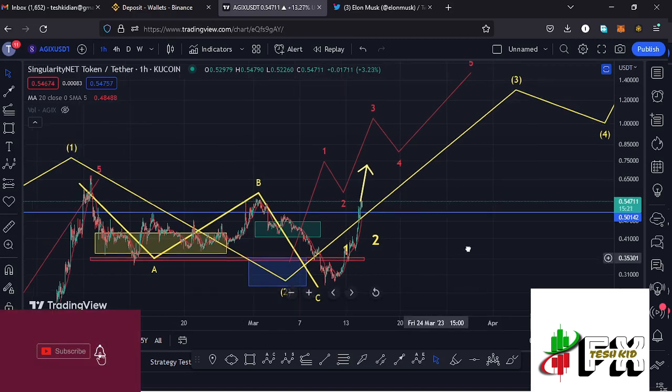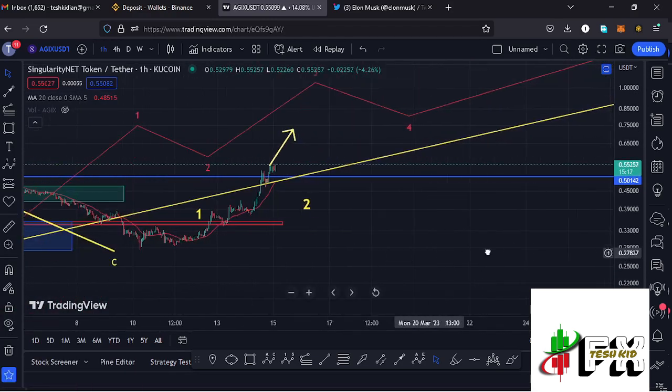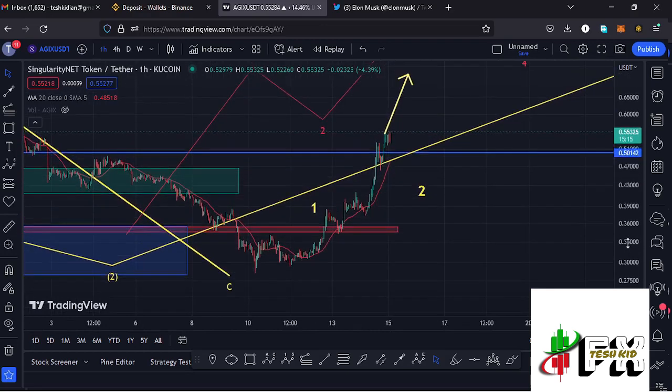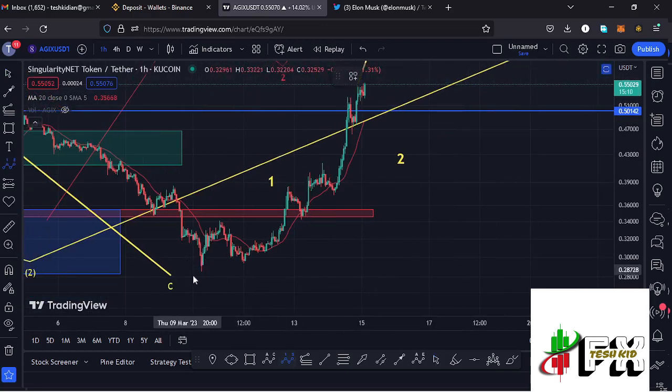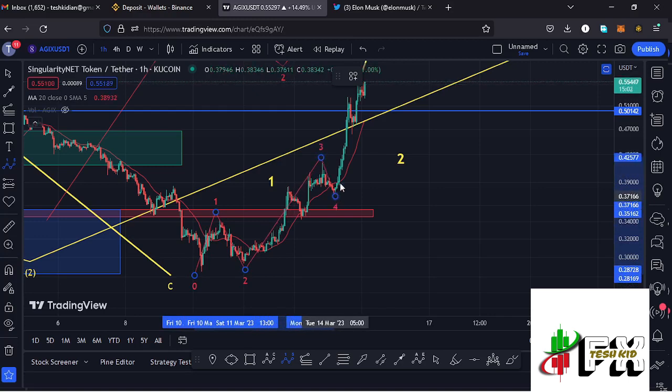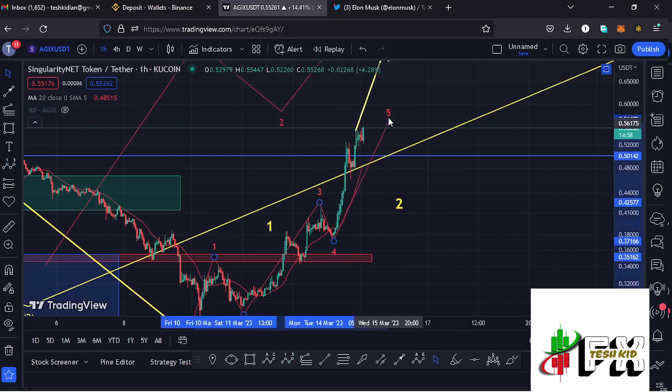And getting back to the microwaves that I'm expecting to see in the formation of that higher Elliott wave count 3 to the upper side, after making our low in the formation of that wave 2, we have been seeing a massive run up, having these as the first wave to the upper side. Then we have seen a corrective structure in the formation of that wave 2. Then I believe this was our wave 3. Then we saw a corrective structure in the formation of this wave 4, and I believe that whatever we are seeing at the moment is that wave 5 to the upper side.